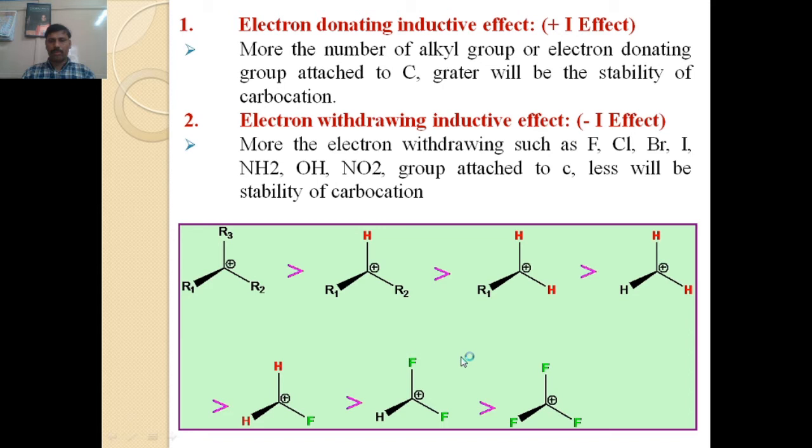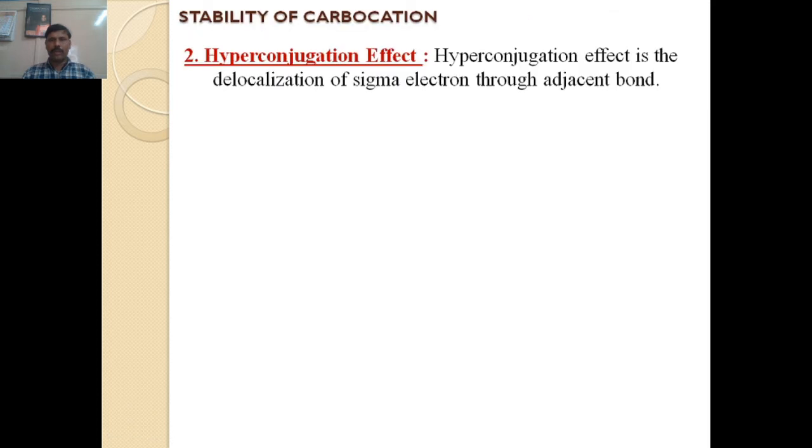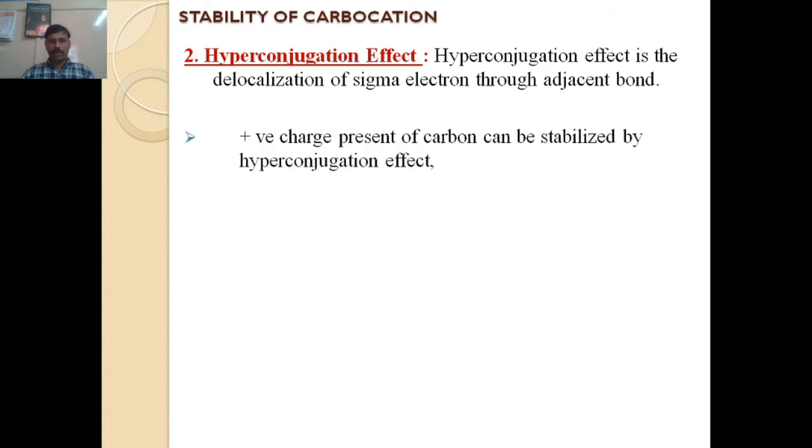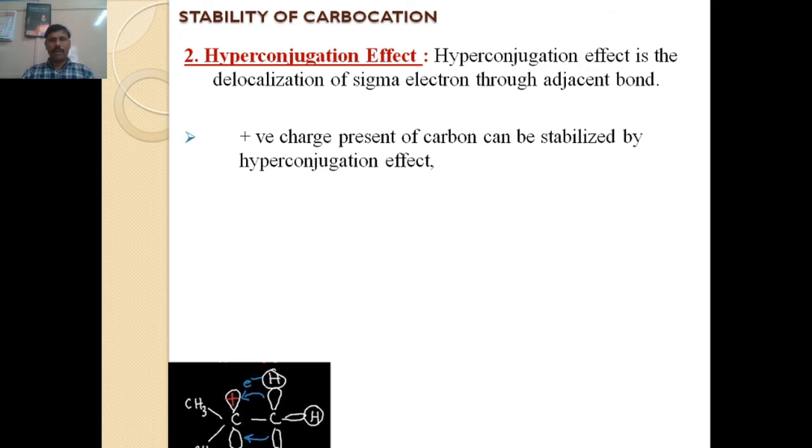Stability of carbocation depends upon the second factor, the hyperconjugation effect. What is the hyperconjugation effect? Hyperconjugation is the delocalization of sigma electrons through the adjacent bond. That means the positive charge present on carbon can be stabilized by hyperconjugation with the sigma electrons present in the adjacent bond.